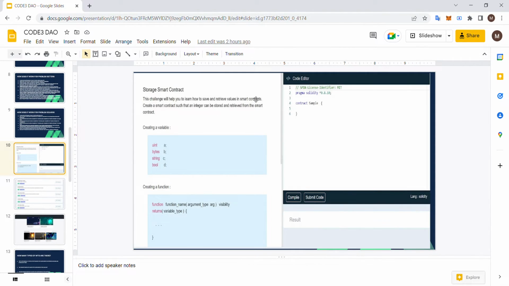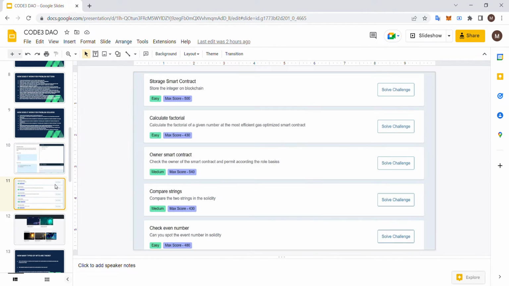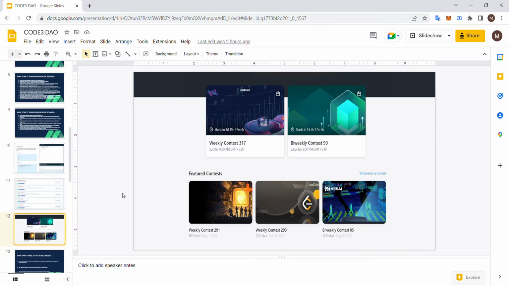Now this is the interface, how it looks. This is where we will be coding, and this is how the problems look, right? You have difficulty-wise problems also, and we will even have weekly contests, right? So this is how it looks. We have bi-weekly, weekly, and we can put many other categories.